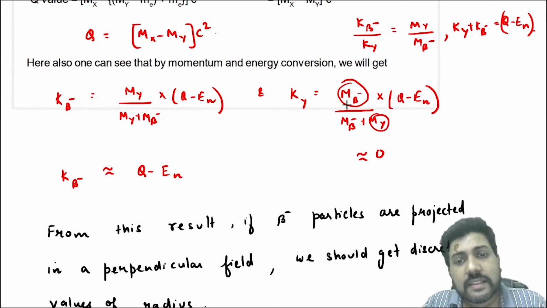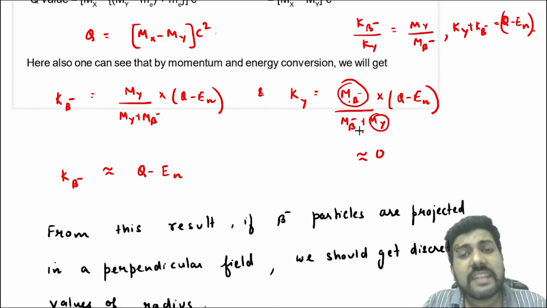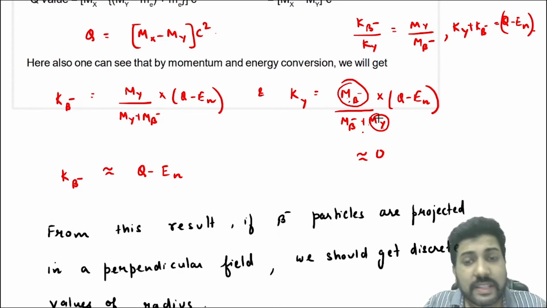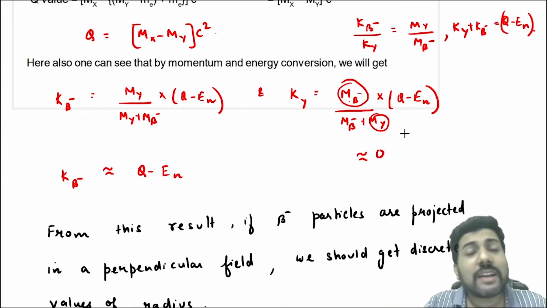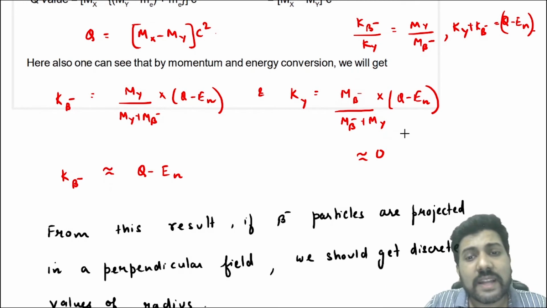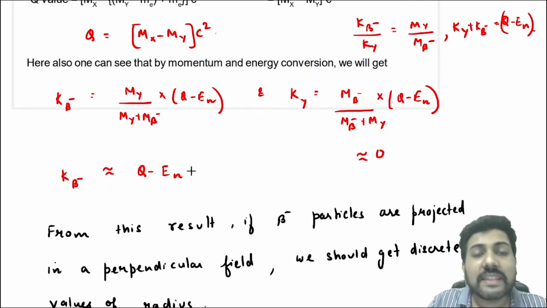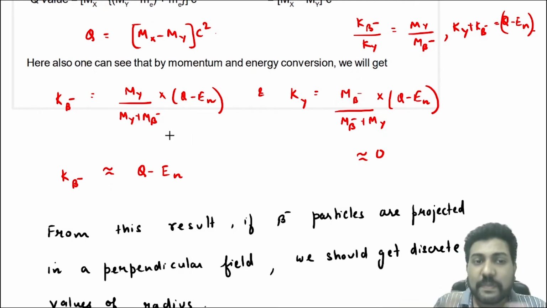That means the mass of beta minus is very small compared to my. So this by this is nearly equal to 0. This by this is nearly equal to 0. So in the case of beta minus, almost all the q minus En is taken by the electron or the beta minus particle.